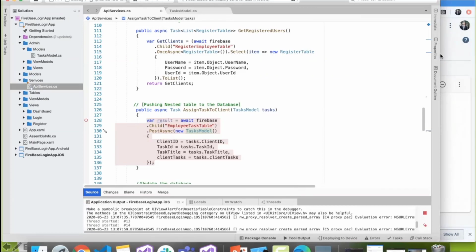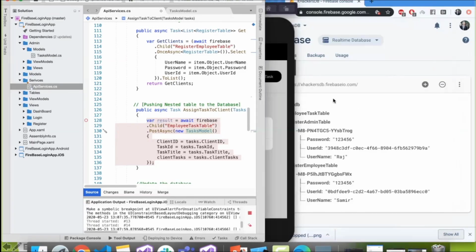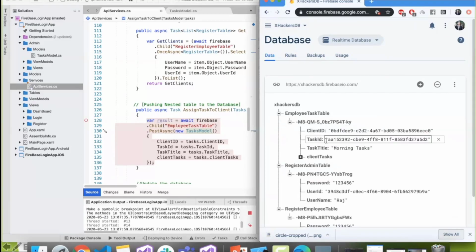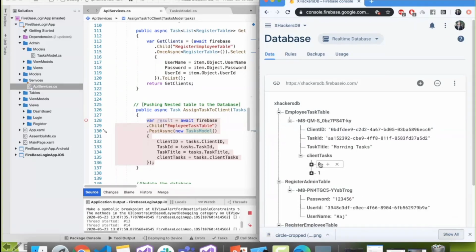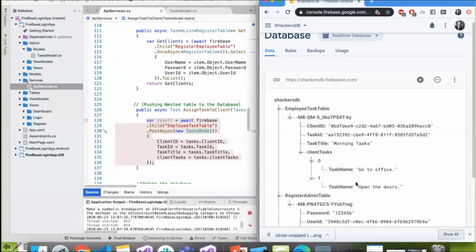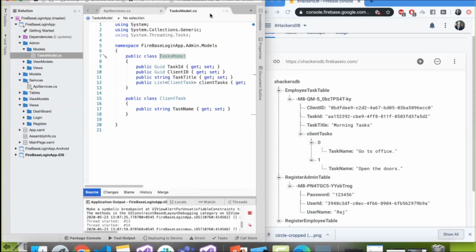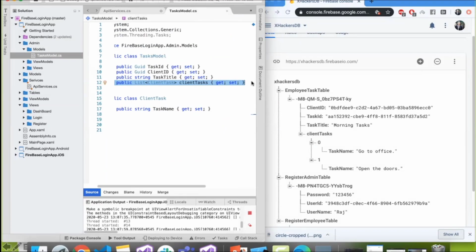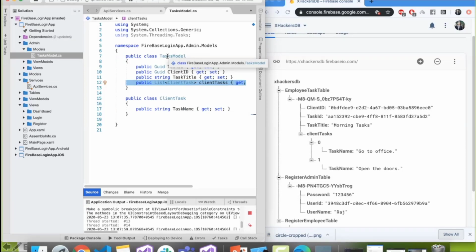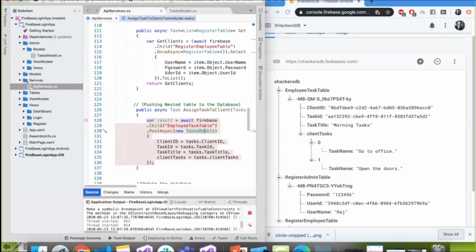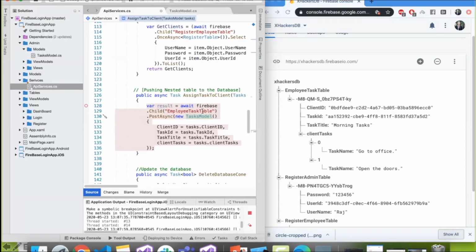Now tasks were added successfully. You can see over here the morning tasks were added, along with that we have go to office as well as open the doors. So how did we actually do it? There is nothing more than that. We just need to provide a list of client tasks. This is the task model we are going to send, and it is inside the employee task table. You can see over here, client task is this thing.